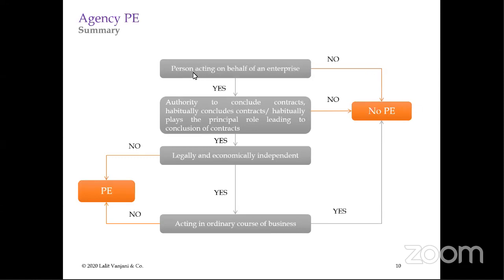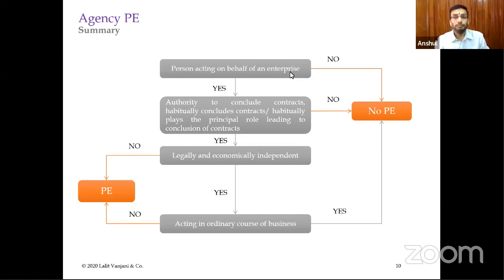First, is the person acting on behalf of an enterprise? If you say no, the person is not acting on behalf of, they are just independent, acting in the normal course of business, then you would say no PE. How would you see that a person is acting on behalf of an enterprise? How the customers see the agent, whether they see the agent as a virtual extension of the foreign enterprise. They see the word coming from the mouth of the agent as a word coming from the mouth of the foreign principal. Then probably you can say that yes, the agent is acting on behalf of the foreign enterprise.